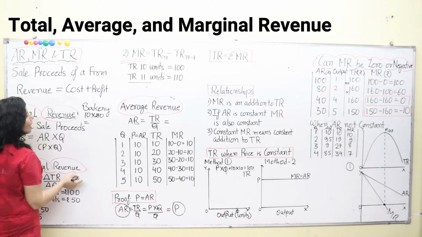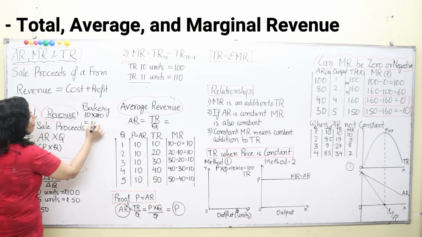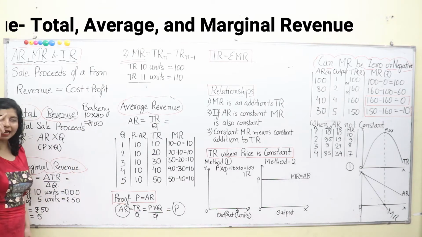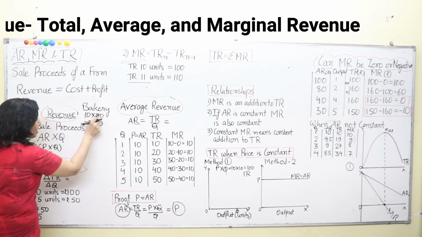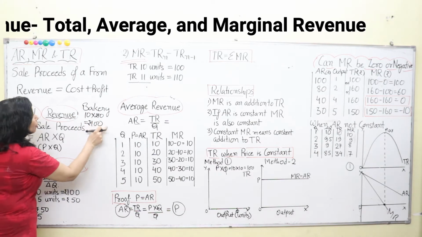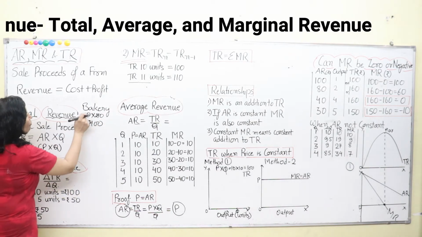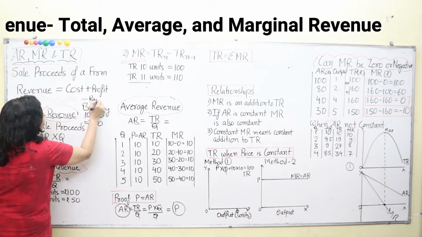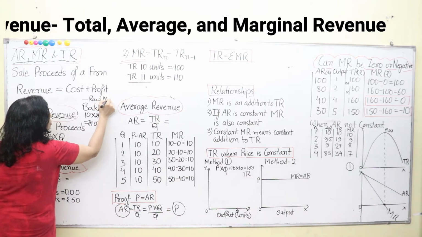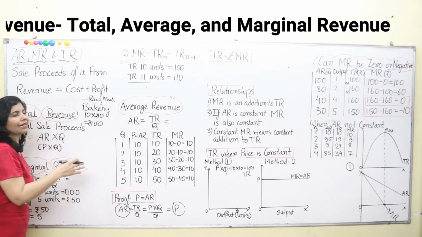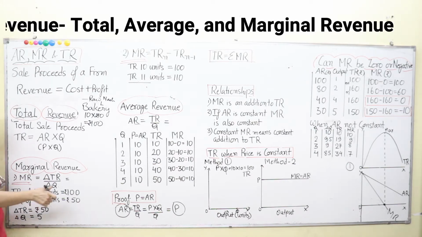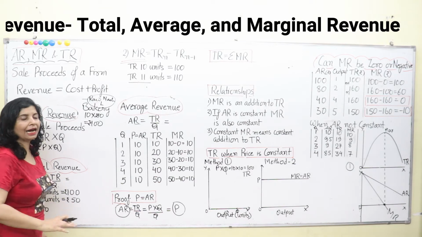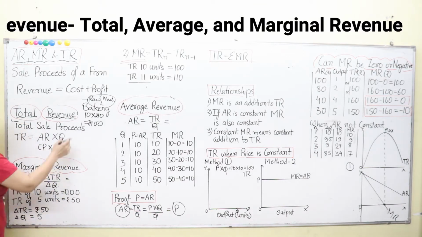Now what will I get after selling them? 10 into 10 is equal to 100. This is my revenue. How much did I sell? I sold 10 packets in the market, at 10 rupees each, and I am getting 100 rupees. This is my revenue. Now when I produce these breads, what do I use? I use raw material, plant and machinery, labor, capital, entrepreneurship, everything is used. So I have to incur cost, I invest money in the production of that, and that is known as cost.